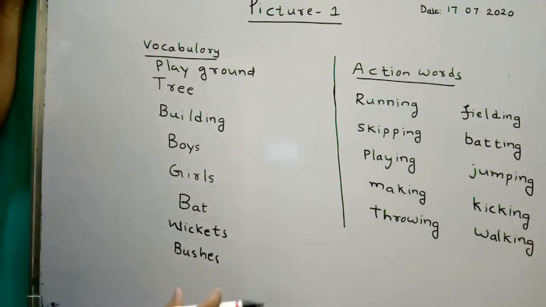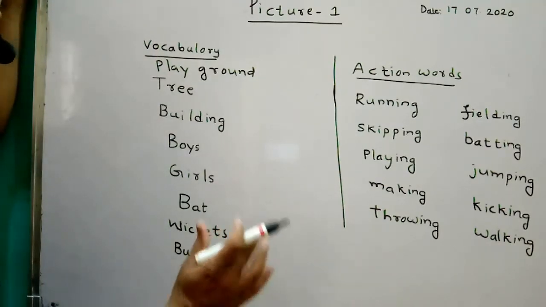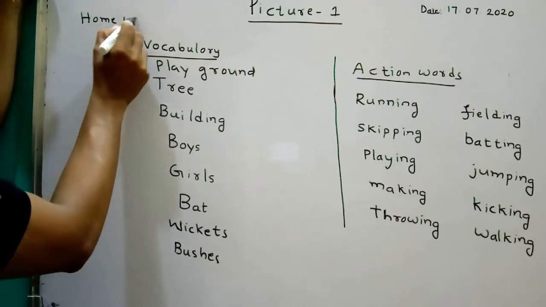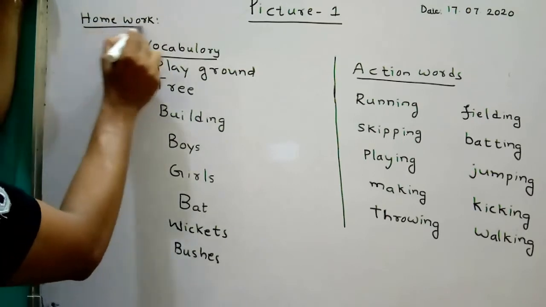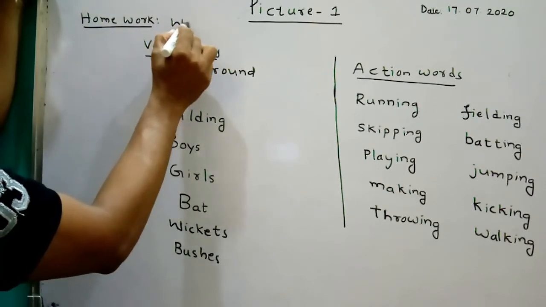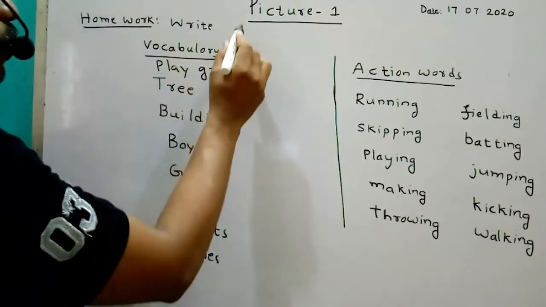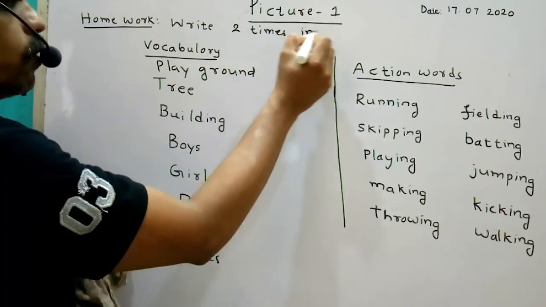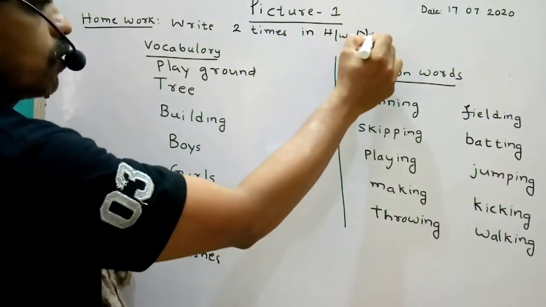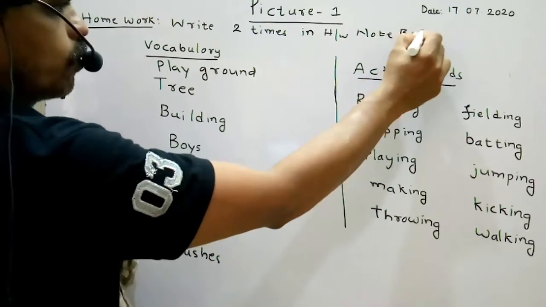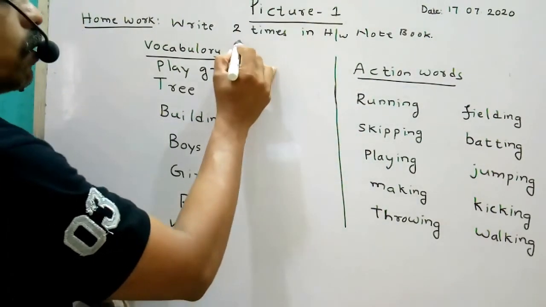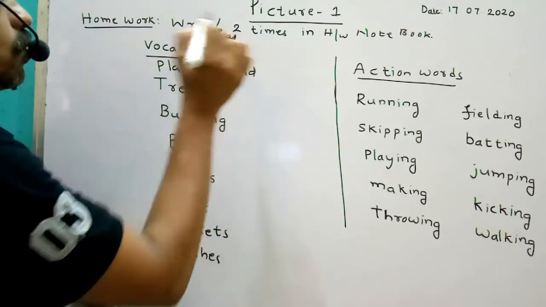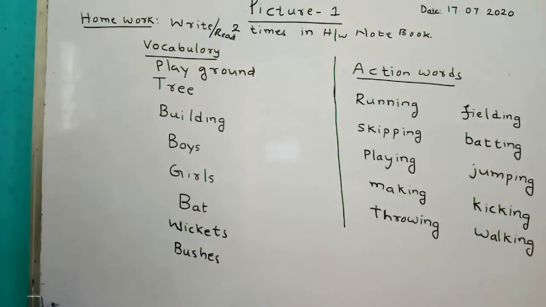So right, up to now this class is over. Now I am giving homework for you. Write these 2 times in your homework notebook. Then read, write and read. Read also 2 times. This is the homework for you for completion.